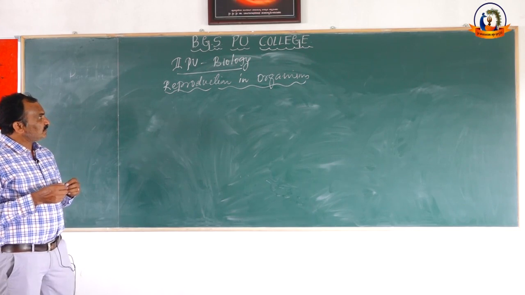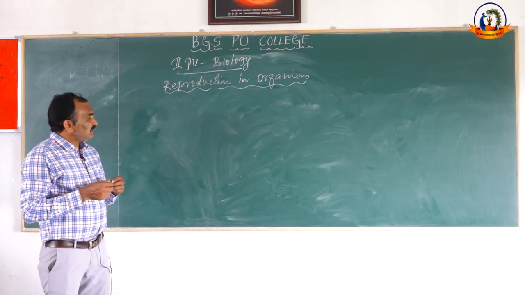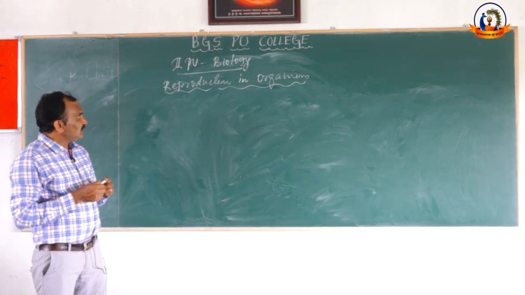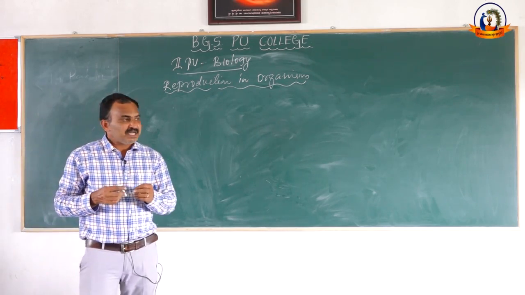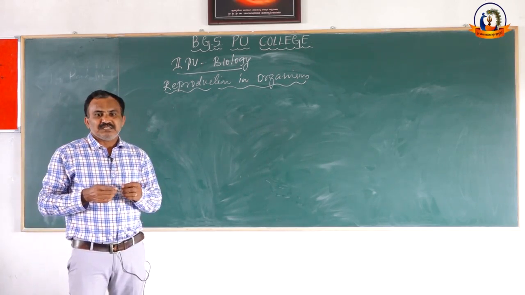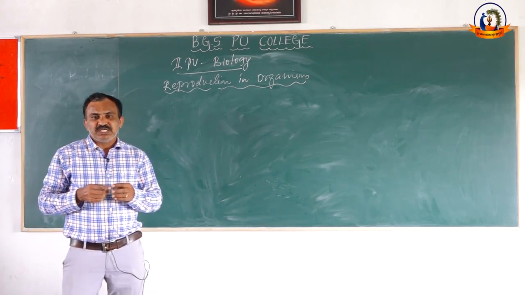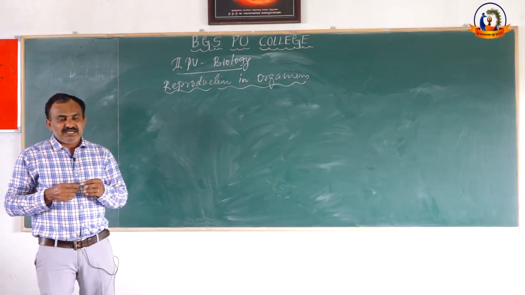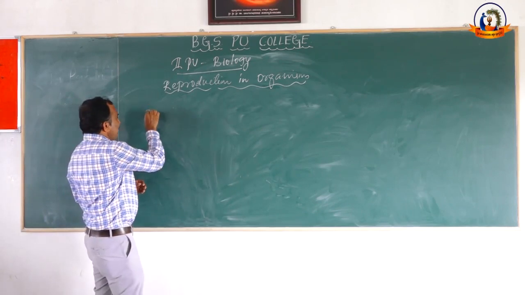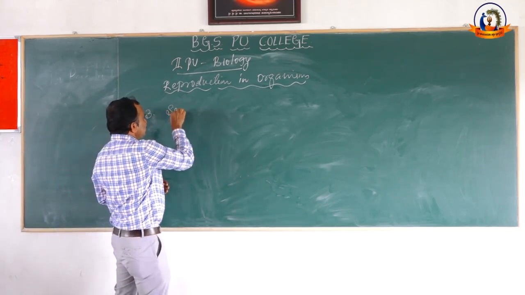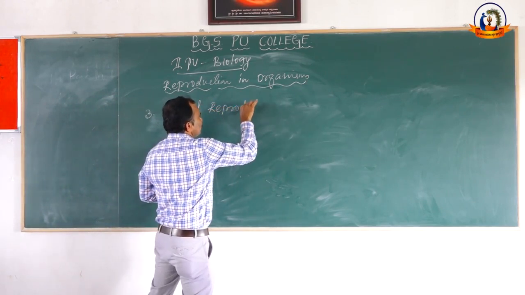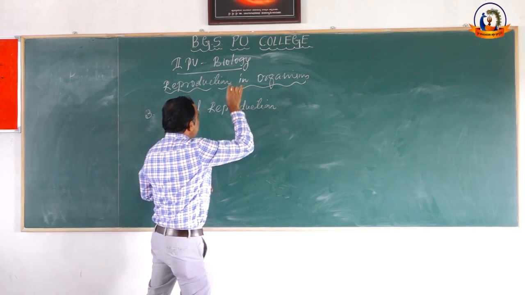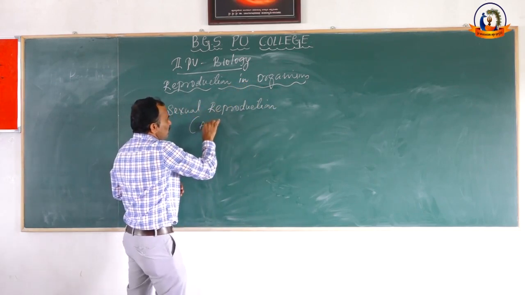So the first lesson, this is my third YouTube class, reproduction in organisms. You learnt in the previous classes about the types of reproduction, like asexual reproduction and vegetative reproduction. You learnt in detail. Today, the third type of reproduction is sexual reproduction.